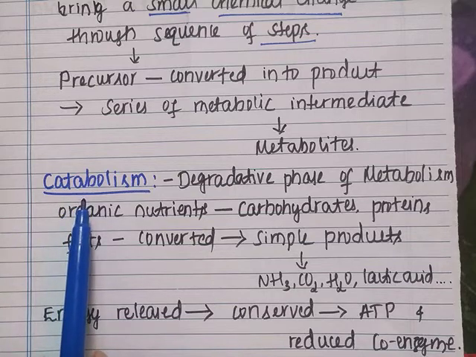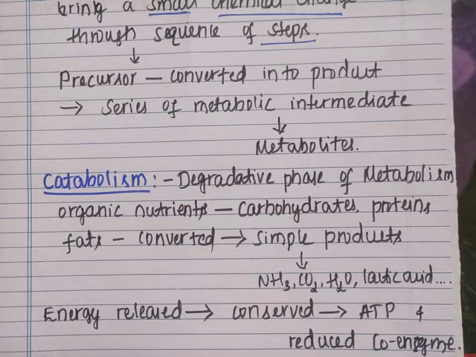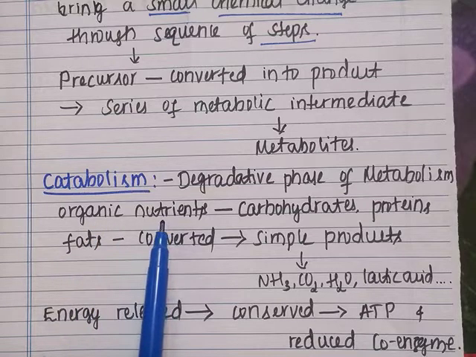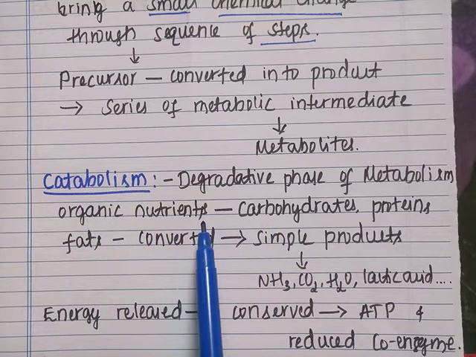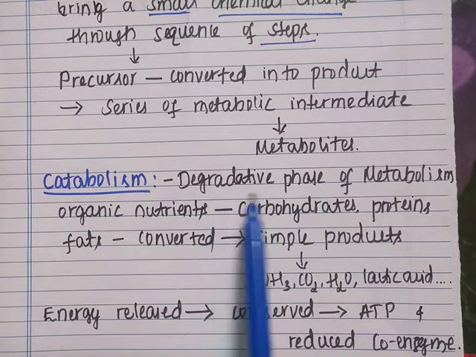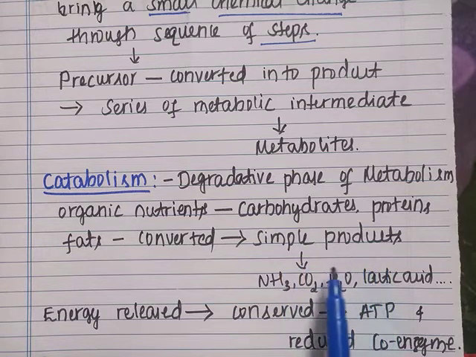The degradative phase of metabolism is called catabolism. In catabolic reactions, the organic nutrients like carbohydrates, proteins and fats, which are larger molecules, are converted into simple products like ammonia, carbon dioxide, water or lactic acid, etc. In the degradative phase, the larger organic molecules break down into simple molecules. That is called catabolism.